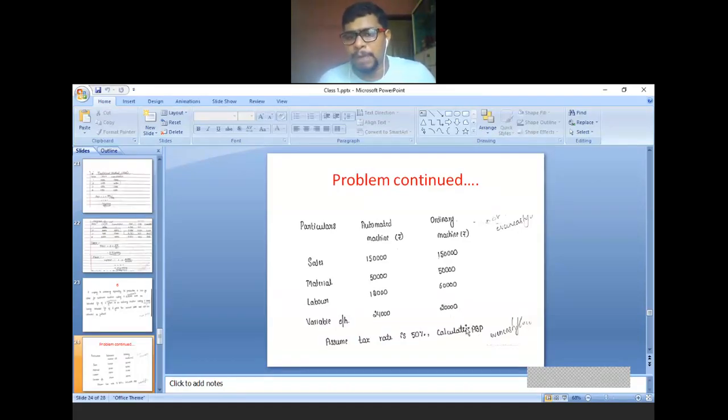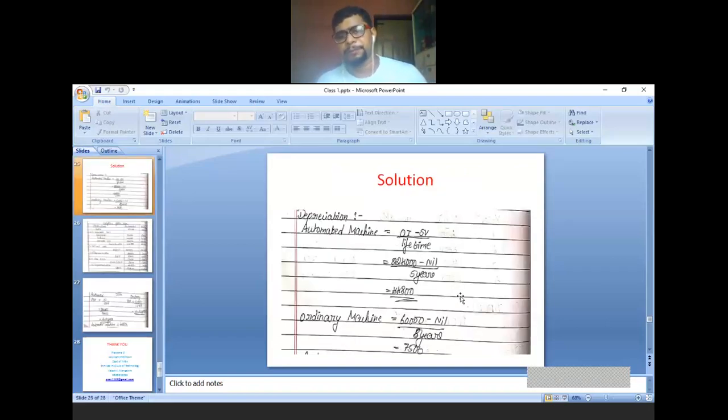So this is the problem. You have to calculate the payback period and select either the automated machine or the ordinary machine. Solution: first I am doing the calculation for depreciation. What is the formula for depreciation? Here the depreciation percentage is not given, therefore you have to calculate the depreciation by applying the formula.